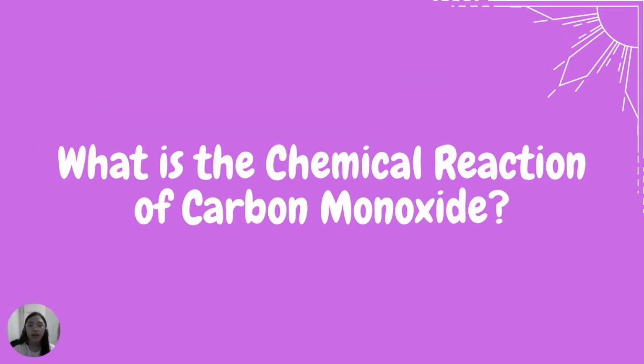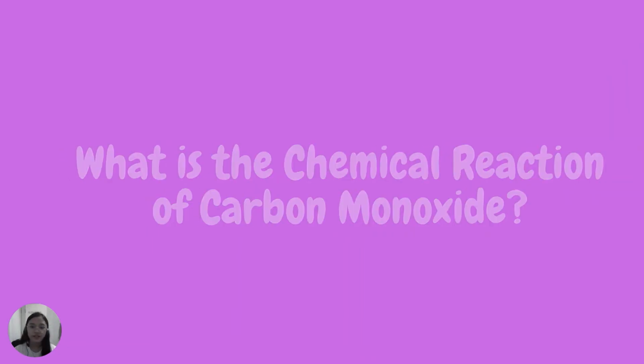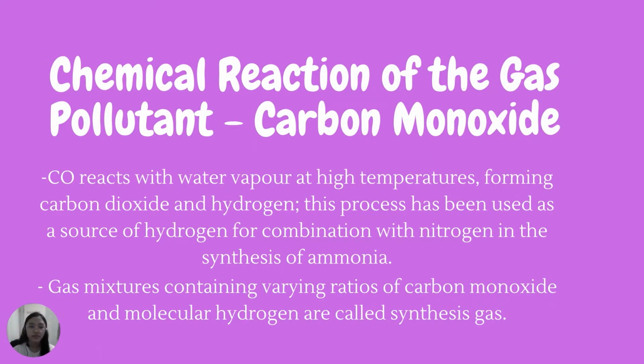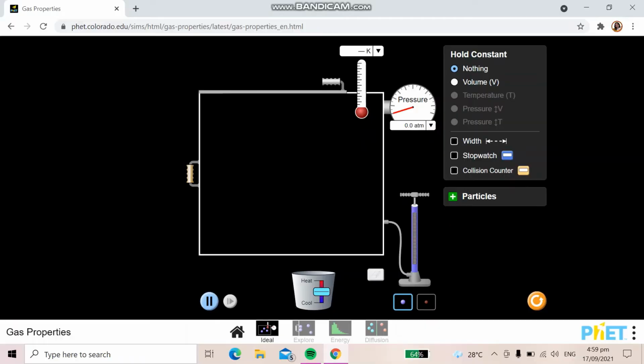What is a chemical reaction of carbon monoxide? Now, the carbon monoxide reacts with water vapor at high temperatures, forming carbon dioxide and hydrogen. This process has been used as a source of hydrogen for combination with nitrogen in the synthesis of ammonia. Gas mixtures containing varying ratios of carbon monoxide and molecular hydrogen are called synthesis gas.